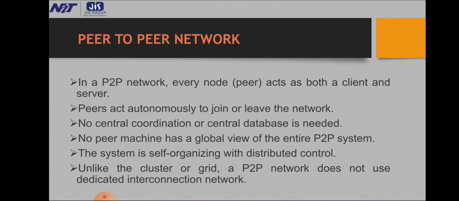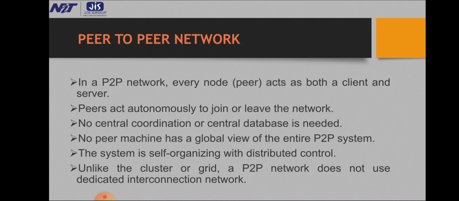Peer to peer network. In a P2P network, every node or peer acts as both client and server. Peers act autonomously to join or leave the network. No central coordination or central database is needed.